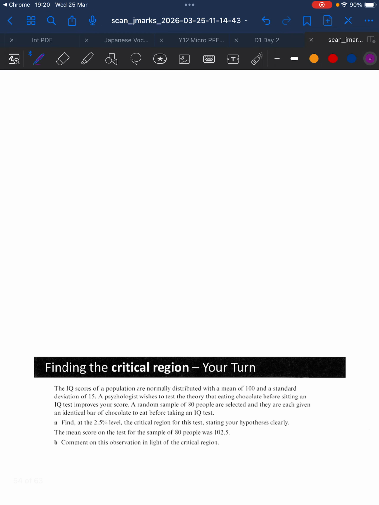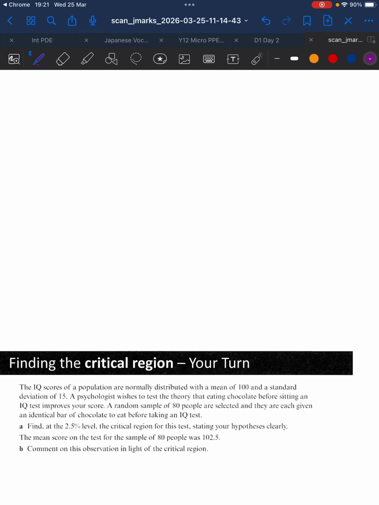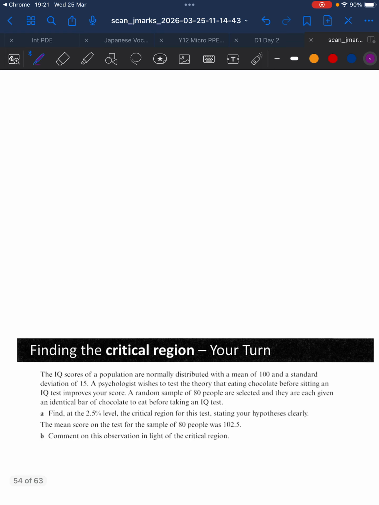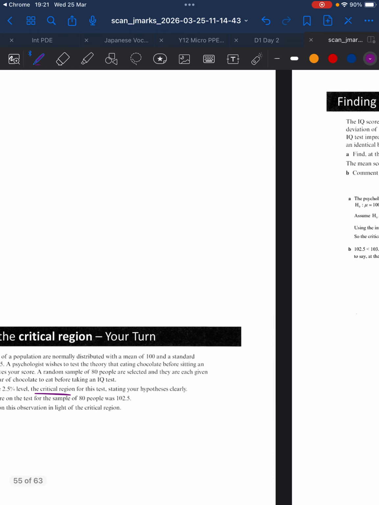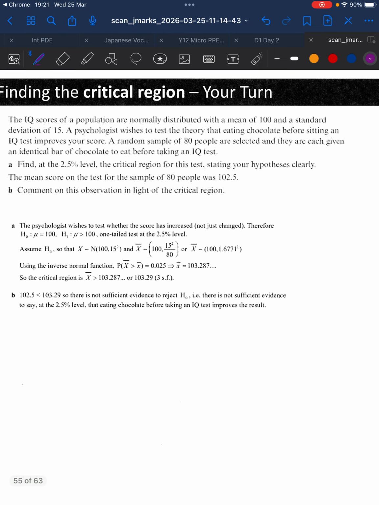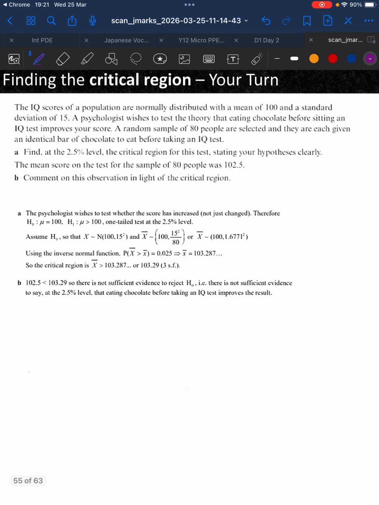Then there's just one more question here for you to have a go at yourself, and we will look at the answer together. I'd encourage you on this one to try the critical region approach using the inverse normal and see what you come up with. Looking through, here we go. We have a mean of 100, and a one-tailed test because it talks about improving your score. Our significance level is 2.5%. If it's one-tailed, it's going to stay that way.